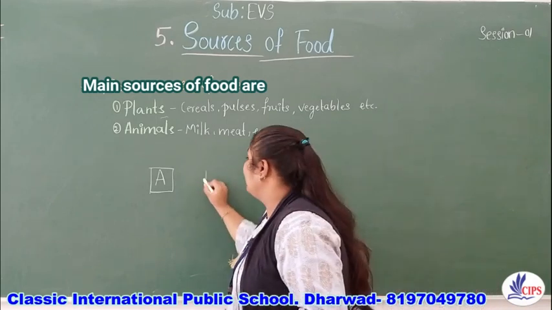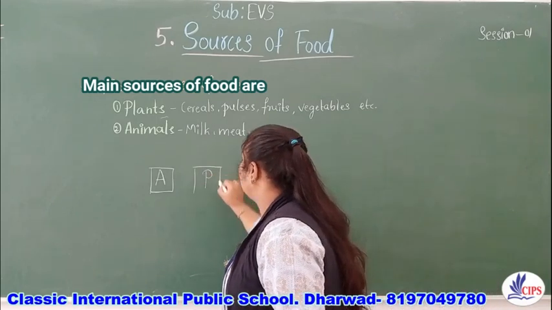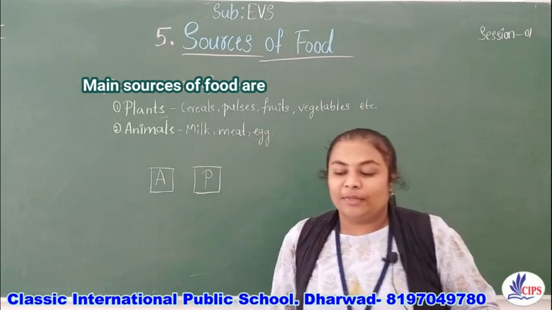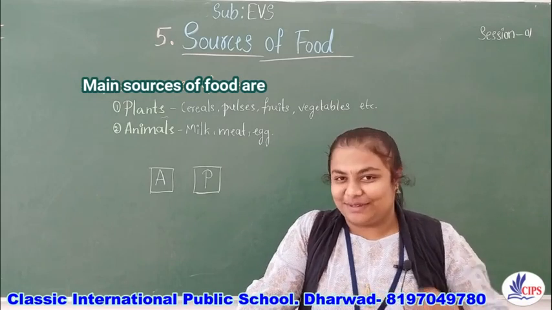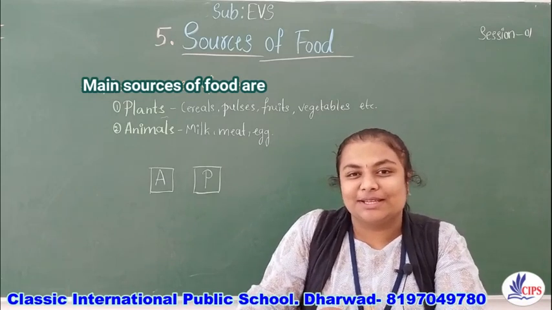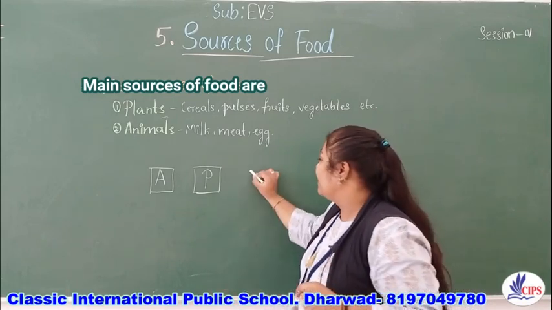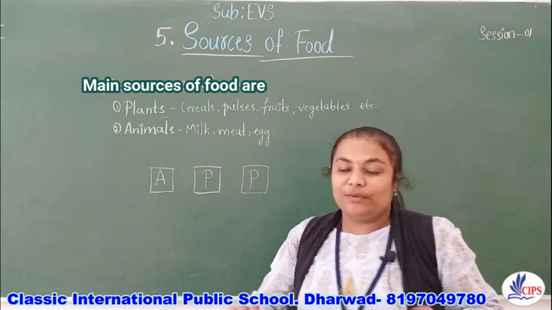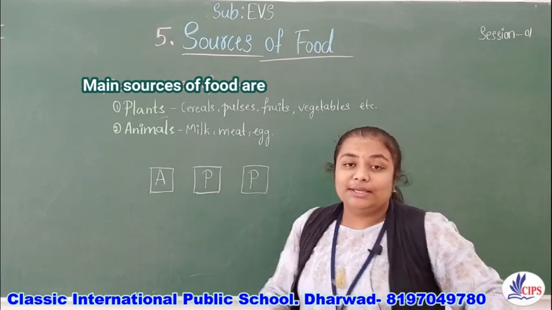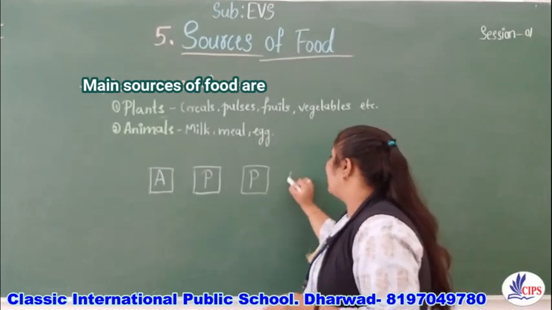We get them from plants. So write P there. And the third one, grapes. We get them from plants. And the last one we have is eggs. Eggs, we get from animals.